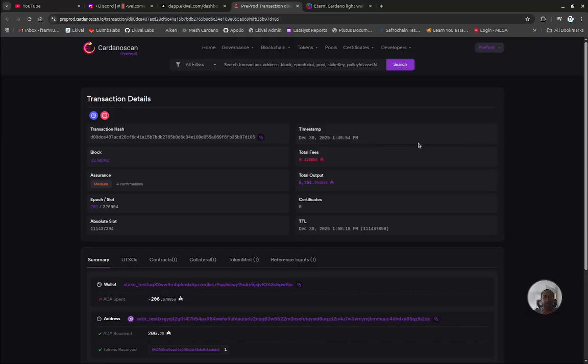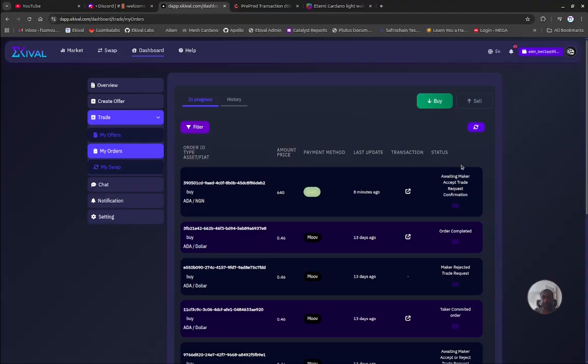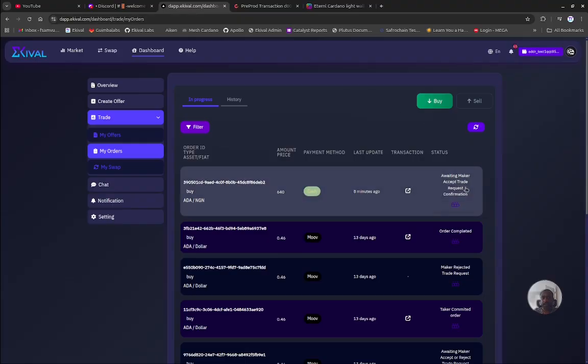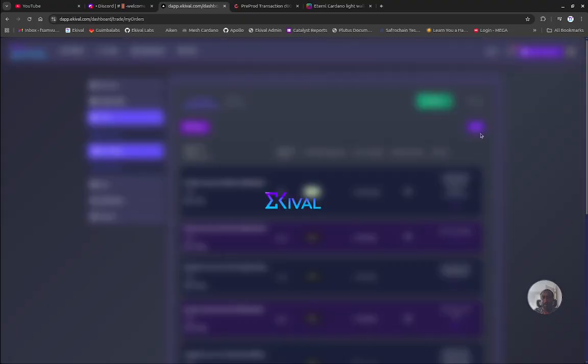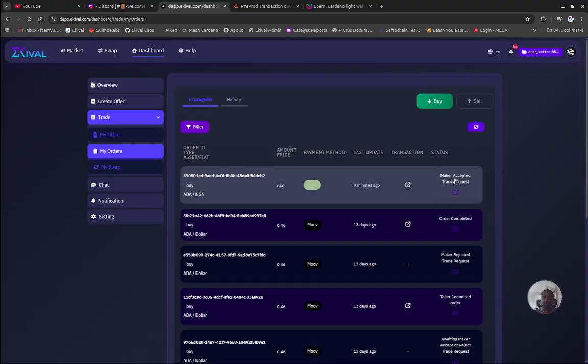so welcome back. Now we do see that we have 4 confirmations, which will be enough for the on-chain validation. So 5, and then once we refresh this page, you see that awaiting maker accept trade will be confirmed to maker accepted trade request.